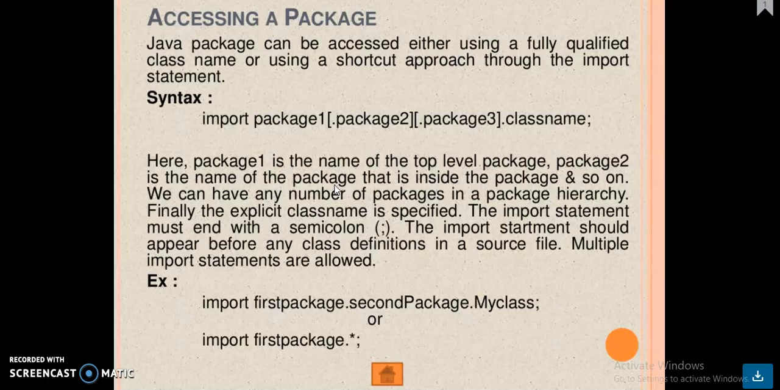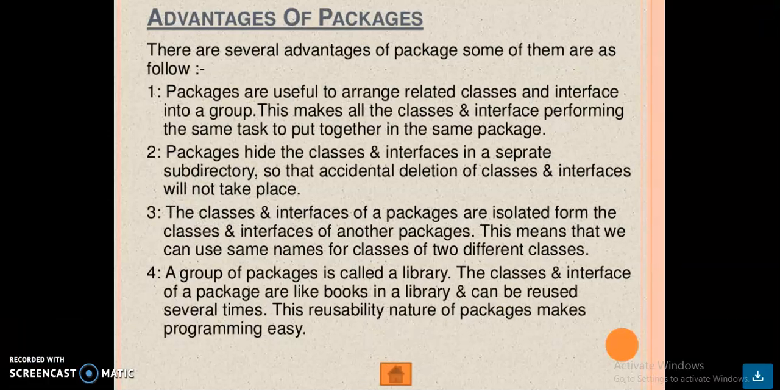The import statement must end with a semicolon. The import statement should appear before any class definition in a source file. Multiple import statements are allowed. So this is the example: import myfirst. This is one package, and this is the class inside that package. Simply we have used that one package itself in import statements.